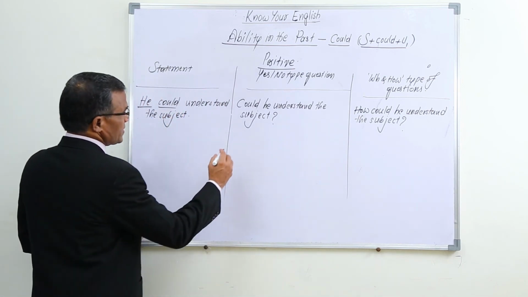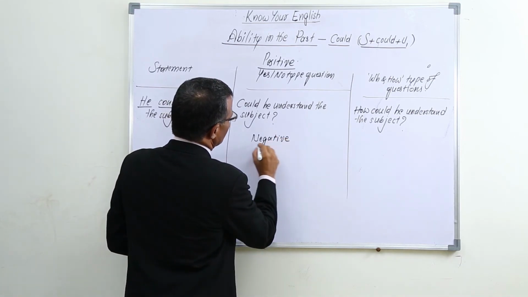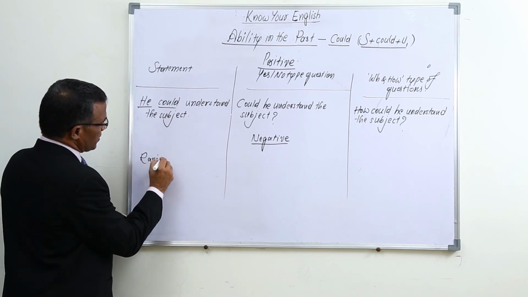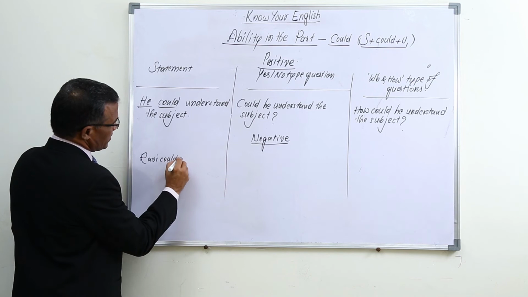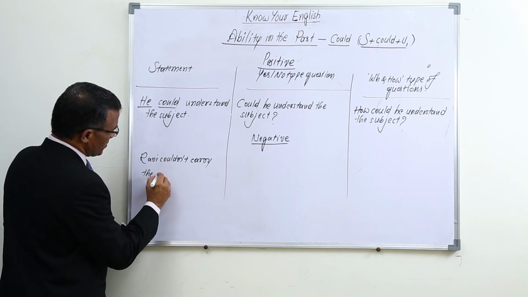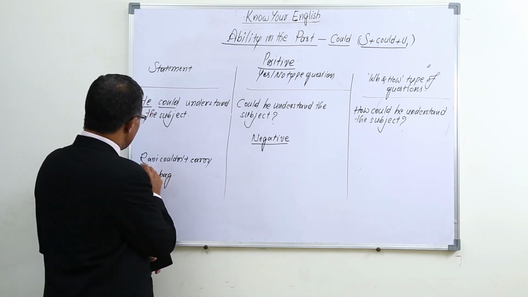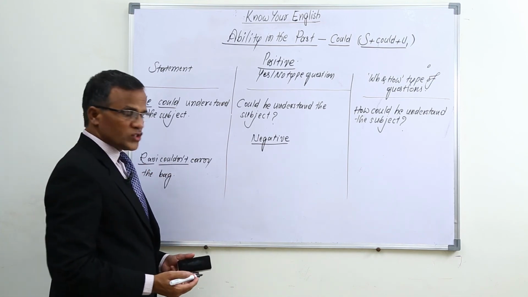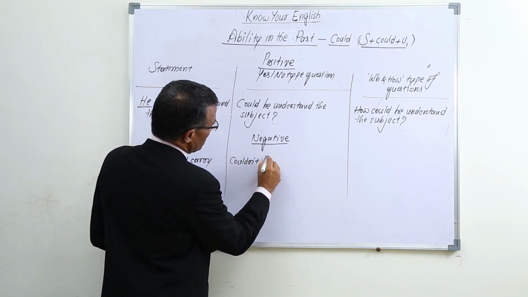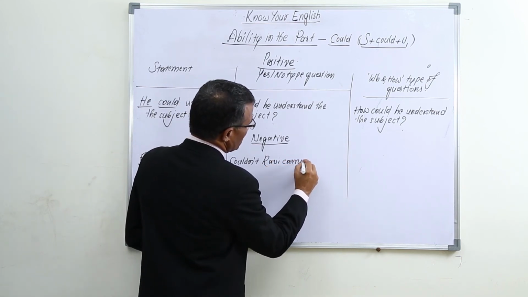Okay, negatively, let us take one negative sentence also. For example, Ravi couldn't carry the bag. It is a negative statement, and the question simply by changing the order: Ravi couldn't changes into couldn't Ravi carry the bag?